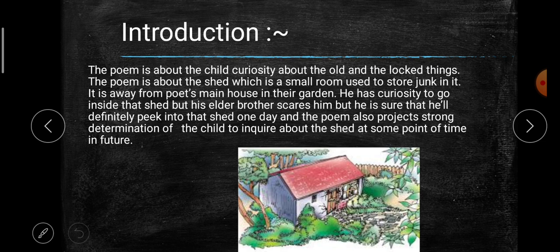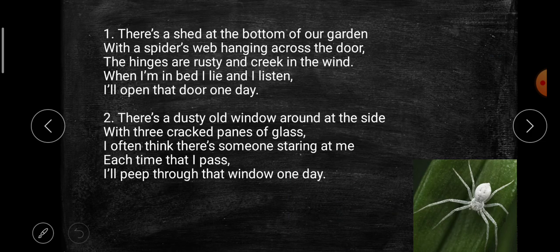The poem also projects the strong determination of the child to inquire about the shed at some point of time in future. So basically the whole poem is about the shed, and it is a small room which is used to store junk. Now we'll see the rhyme scheme of the poem.